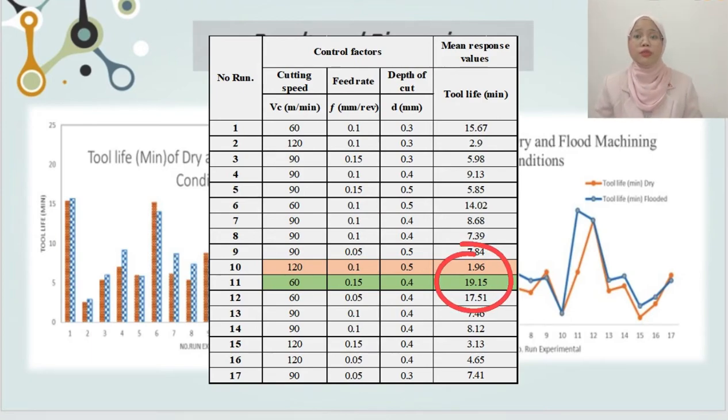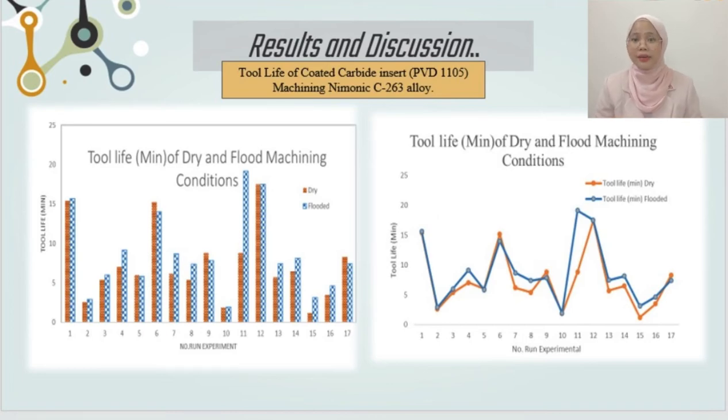From the result, the tool life of coated carbide tool under flood condition for machining Nimonic C263 is much longer, 19.15 minutes, compared to the dry condition, which is 17.50 minutes. The minimum value of tool life of coated carbide for flood is also longer than dry. This statement is supported by Taya et al. 2022, who state that tool life significantly increases with the application of coolant, as it maintains against thermal softening of the cutting tool insert. A low heat zone was observed around the tool-workpiece interface, which improved the cutting tool life.